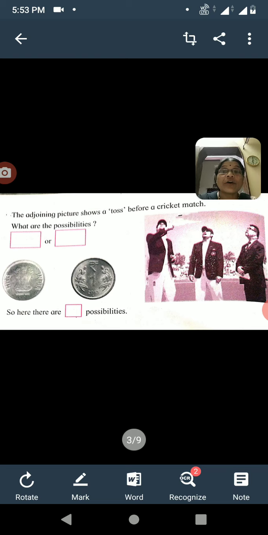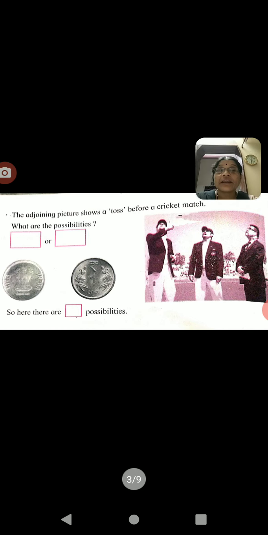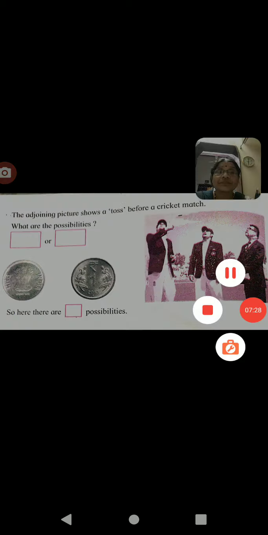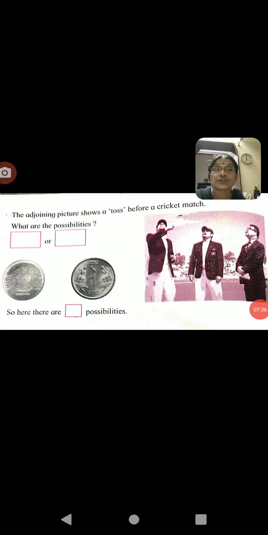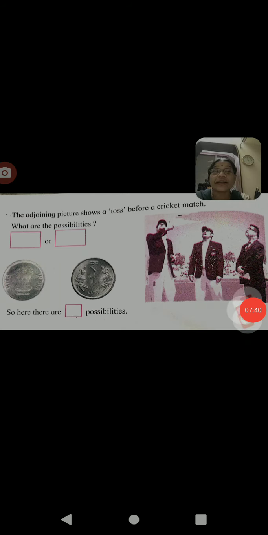Then when a coin is tossed, what are the possibilities? That is the question asked in the picture, and a blank space is given. When a coin is tossed, there are two possibilities, either head or tail. In the picture, both faces of the coin are shown: in the first picture head is shown, and in the second picture tail is shown.